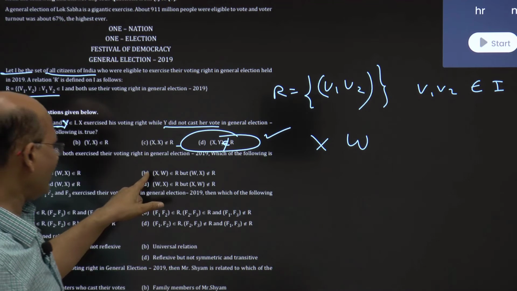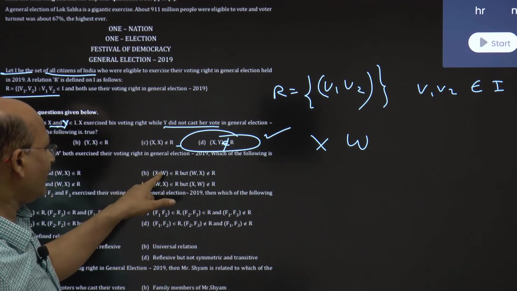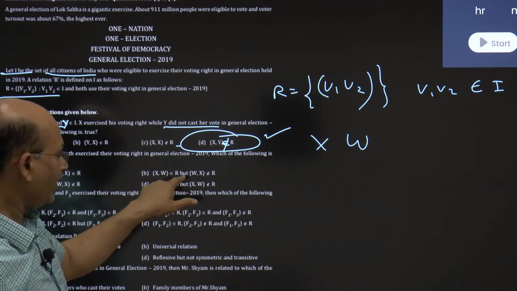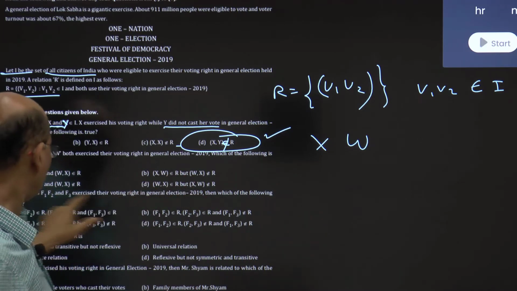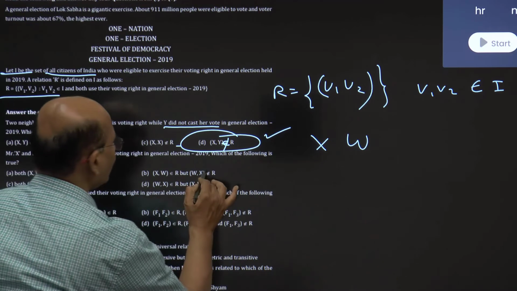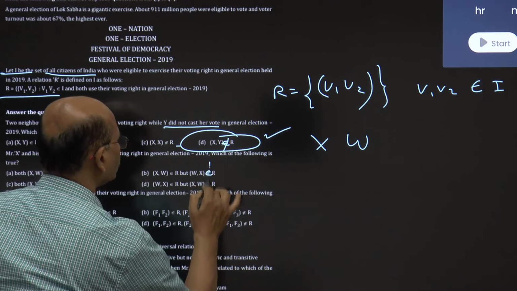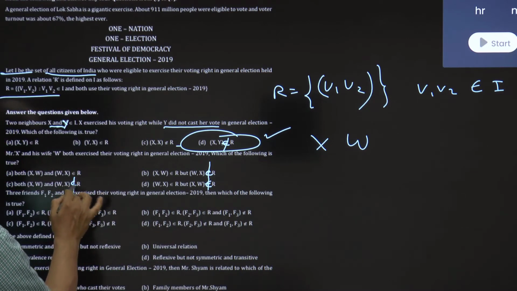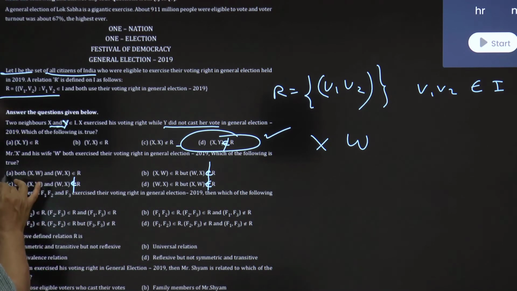But in this case, what is happening now? (X, W) and (W, X) both belong to R, as both of them are exercising their voting rights. So they cast their vote. So this cannot be the answer. This also cannot be, this is the not-belong-to sign. All are not belong to. So I think the first one suits better.